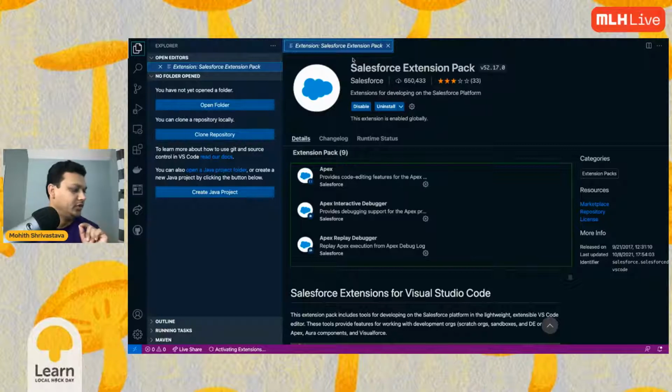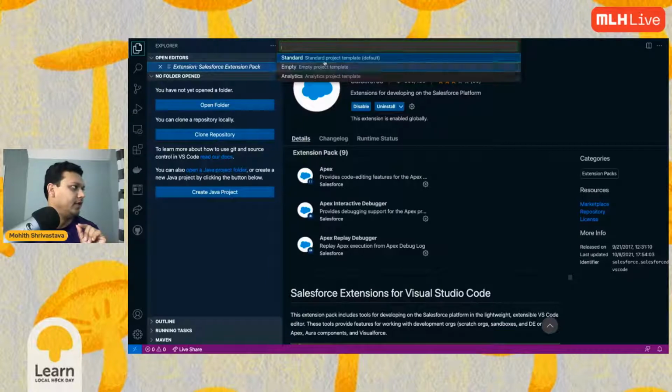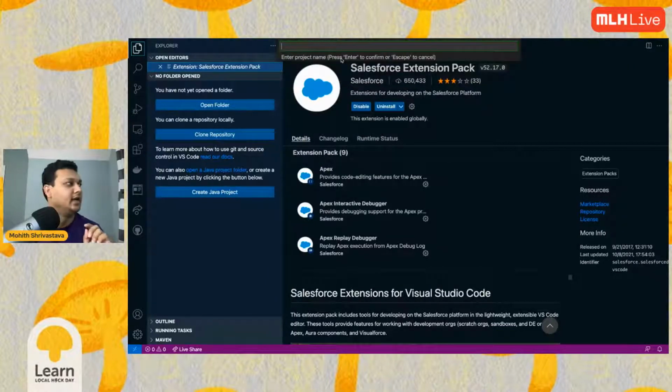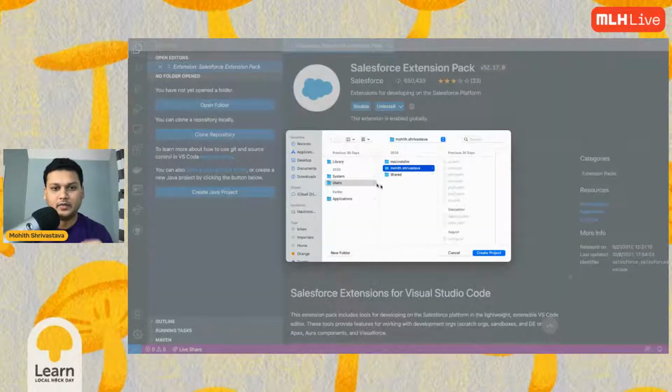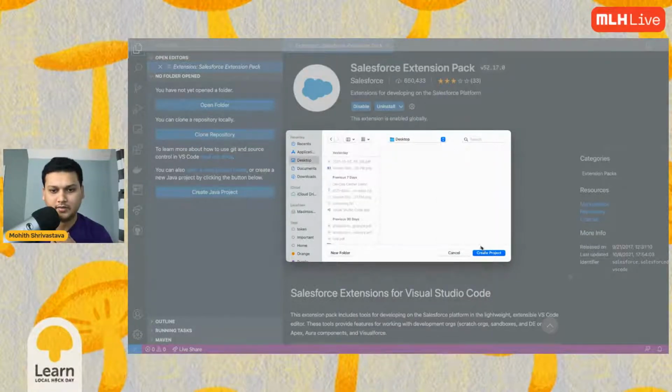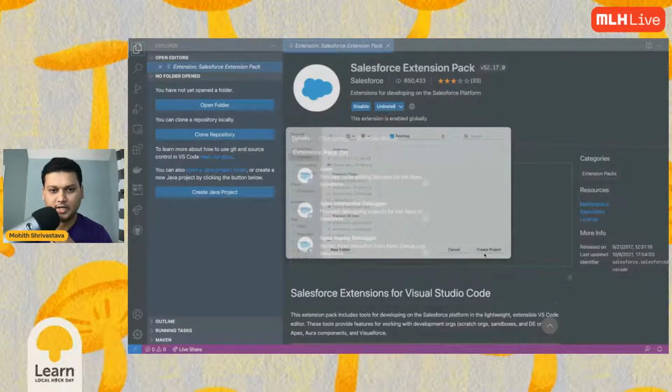It will pop up a small modal. Now you have to pick a template. Just pick the standard template. Let's name the project visit tracker. You can give any name to the project, but let's say visit tracker. Then you indicate where in your local file system you want to store it. I'll store it on the desktop today.